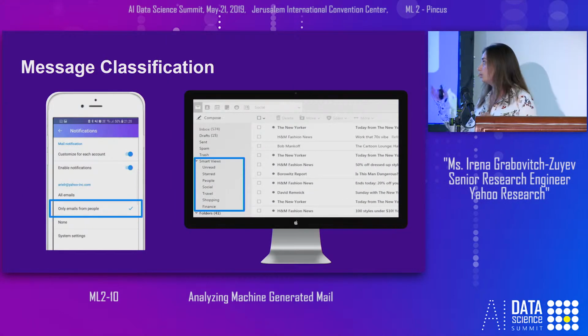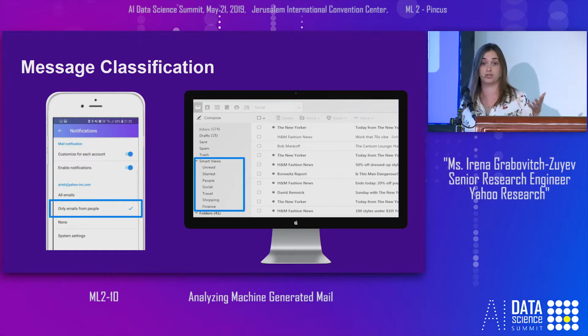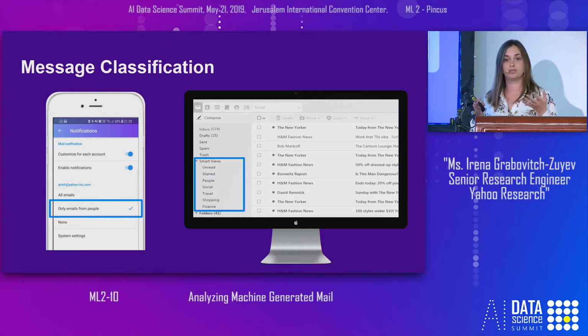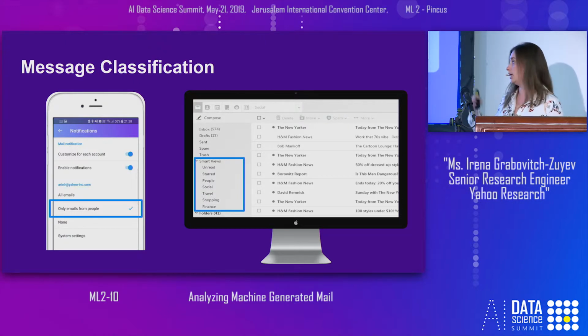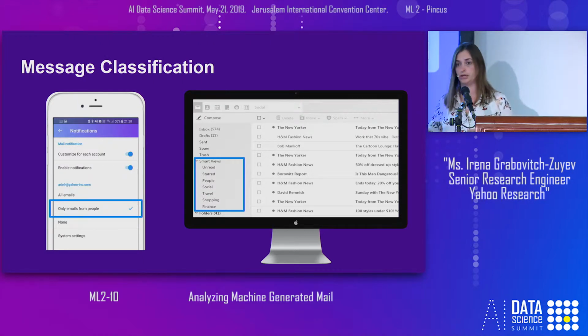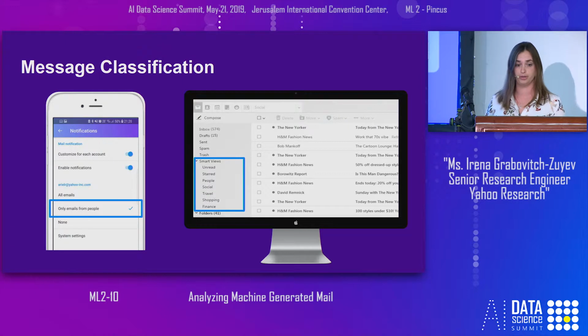So we'll go over a few advanced smart features in Yao Mail that are based on the technology that was developed by my team. First one is classification. Based on characteristics of a sender, we can differentiate if the sender is a machine or a human. This helps us with a feature of enabling alerts only from messages that were received from people.